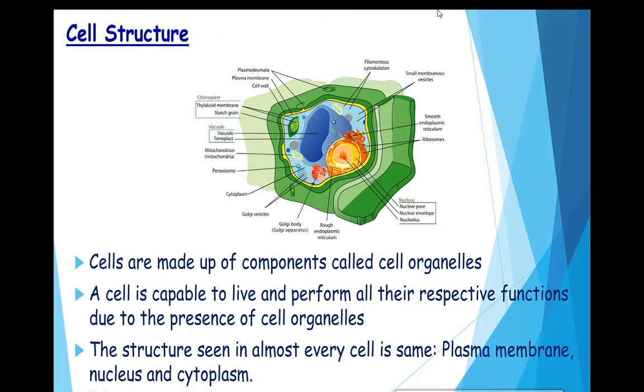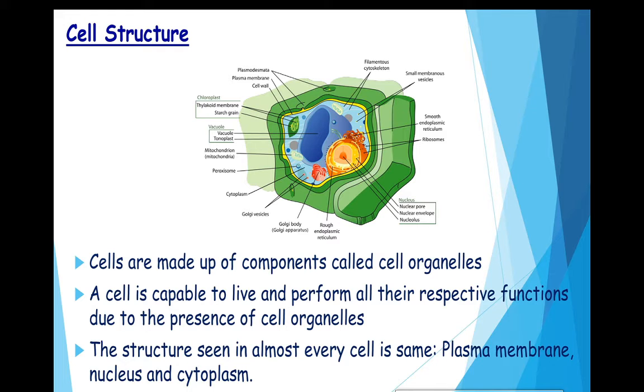This one is a cell. This cell is made up of components, which are called cell organelles. A cell is capable of living and performing all its respective functions due to the presence of cell organelles. So this is a cell. The cell has a cell membrane. Some cells have a cell wall outside the cell membrane. Inside it there is a fluid, liquid-like structure. Then you can see here the nucleus, vacuoles, mitochondria, and ribosomes.